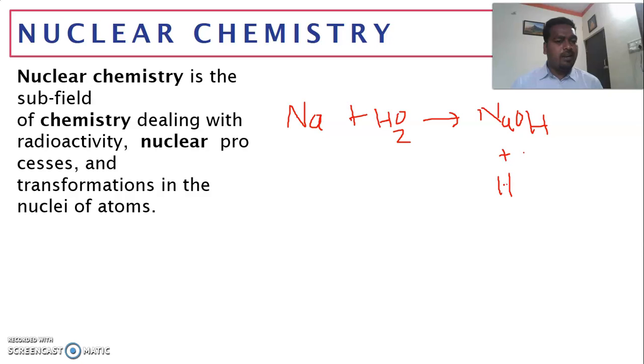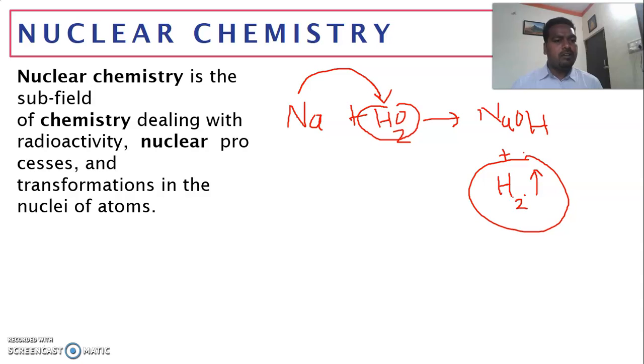You know that hydrogen is used as a fuel because it has very good combustion. It catches fire. That's why if you drop a piece of sodium into water, it catches fire due to this reaction, liberates H2 gas, and forms the base sodium hydroxide. You can confirm whether it's a base or not by adding a phenolphthalein indicator. If you add phenolphthalein indicator, it turns pink. It indicates it's a base.